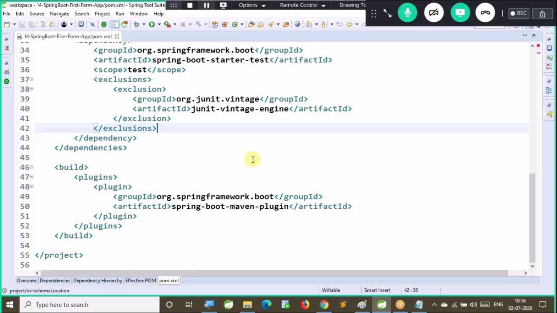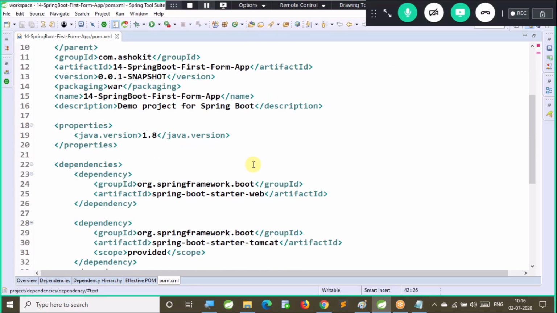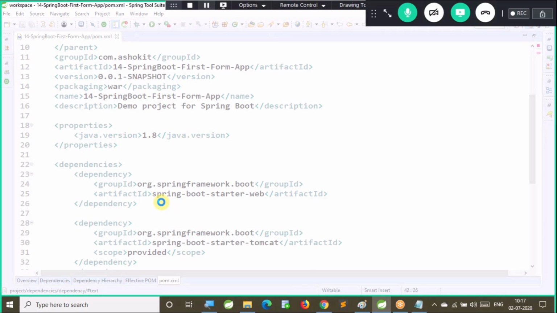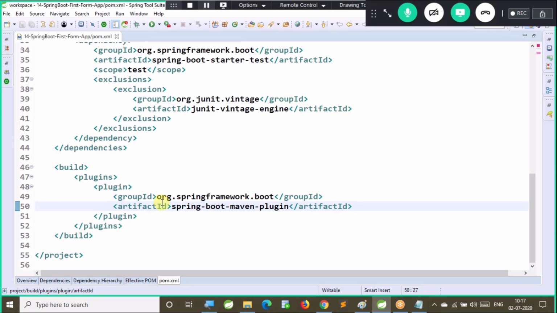Morning from 6 o'clock it is running. I think it is getting tired. It is responding very slow. It is hanging. There is something wrong with you guys. That's why it is not working. I think you people are not practicing daily. That's why this IDE is also not responding. See here.